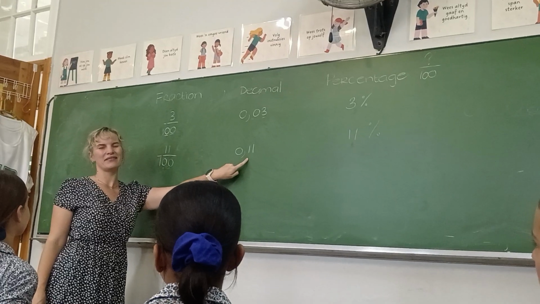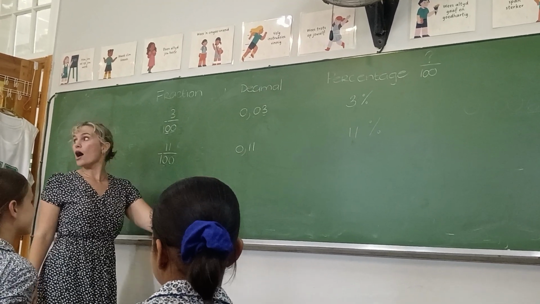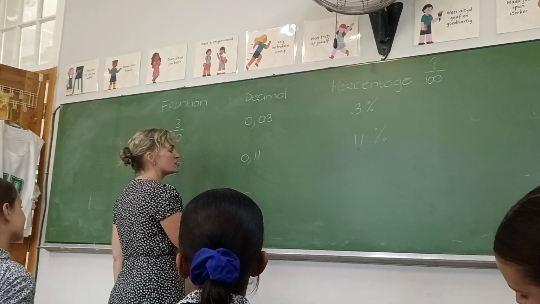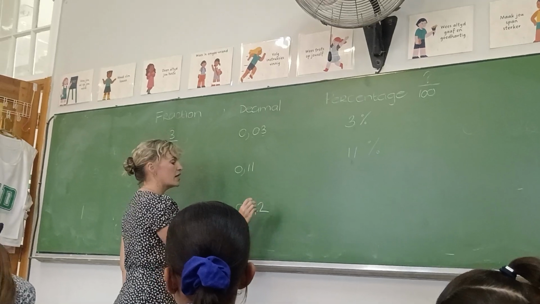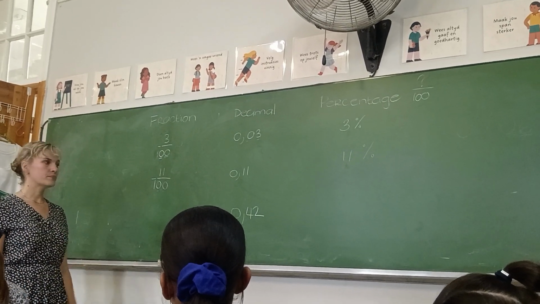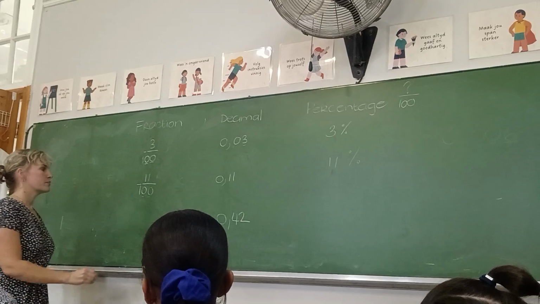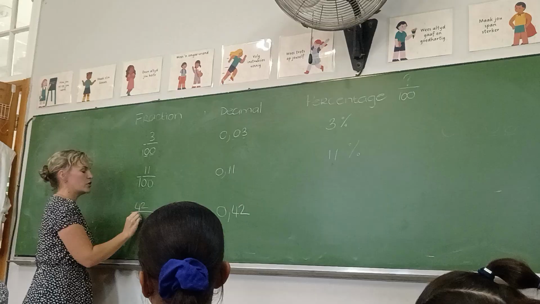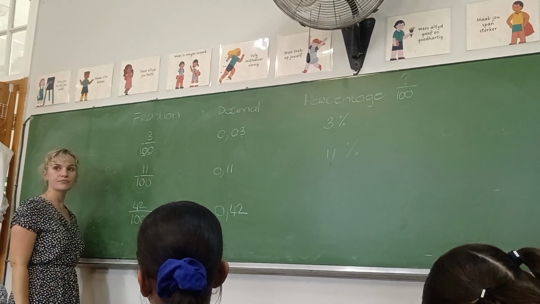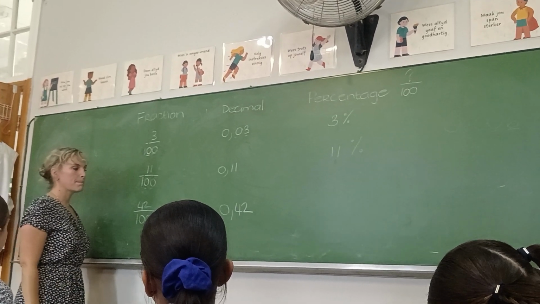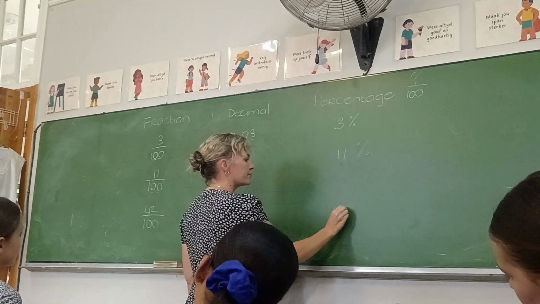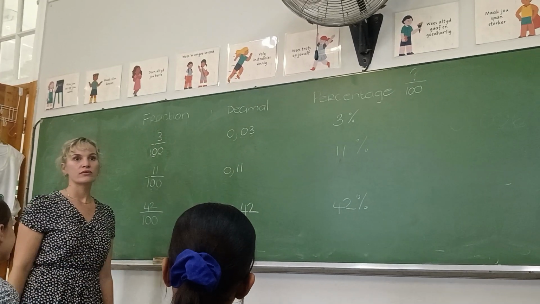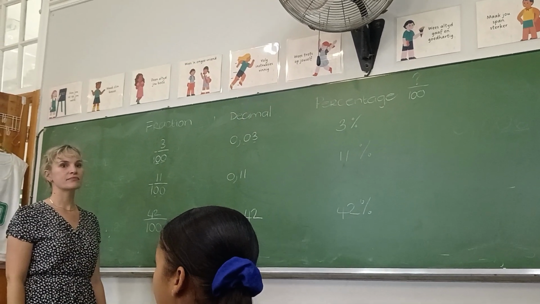Okay, girls, 0,42. This is what they give us. 42 over 100. And as a percentage, 42%. Dis 'n bitter moeilik hierdie werk. Juffrou, kan ons dit vereenvoudig? Ja. Jy moet dit vereenvoudig.